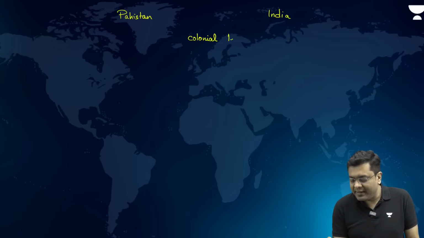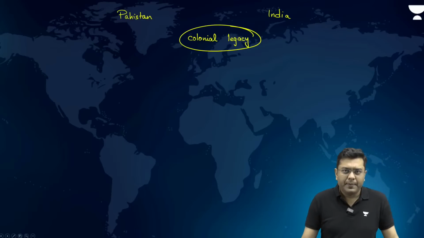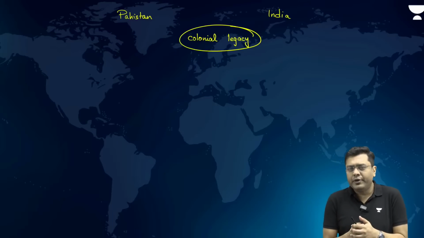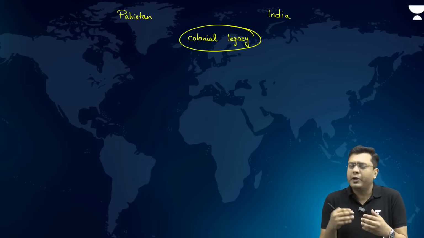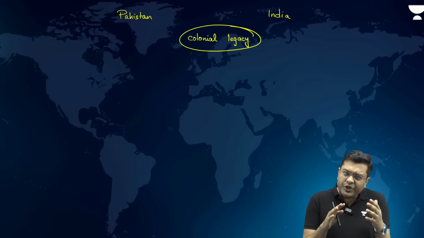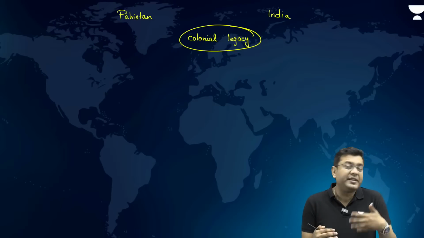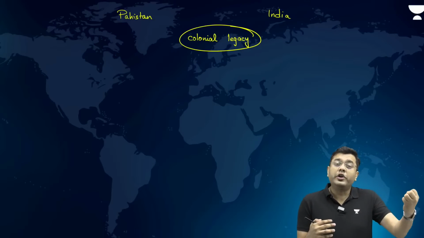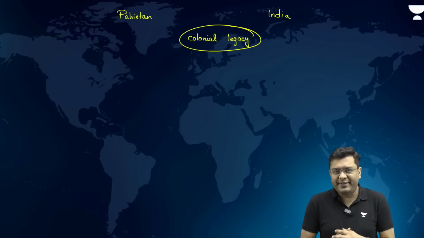Now, why is this colonial legacy important? Because our experiences during the time of the British Raj have largely framed the policy frameworks of these independent nations, but have also shaped the society's mindset with regards to what is required and what is to be expected out of a government setup.